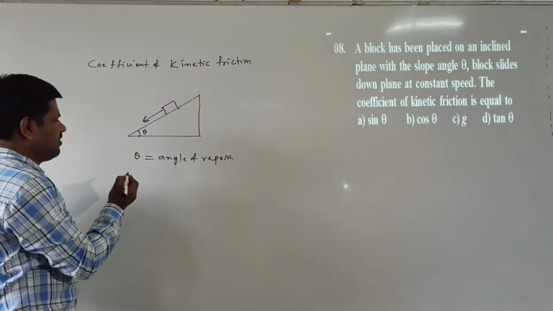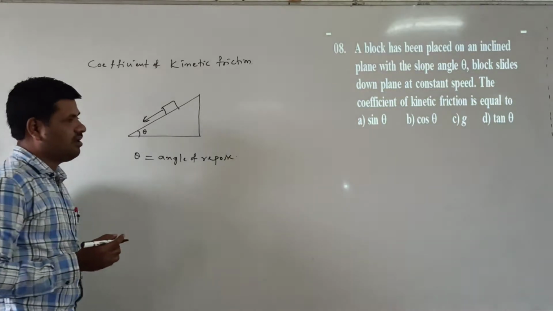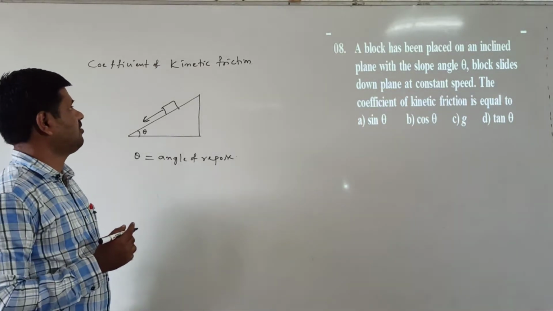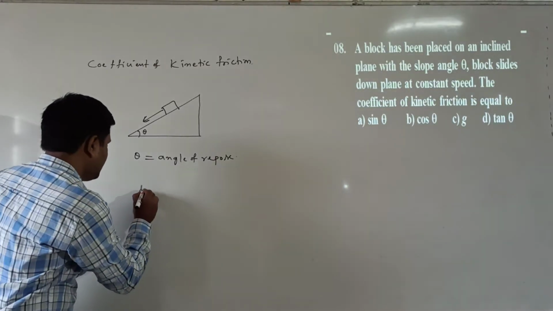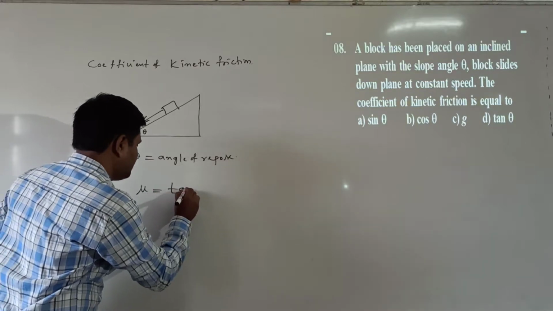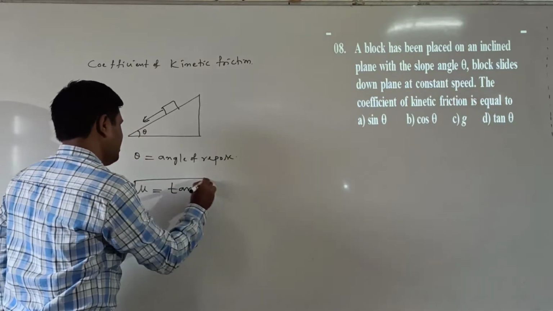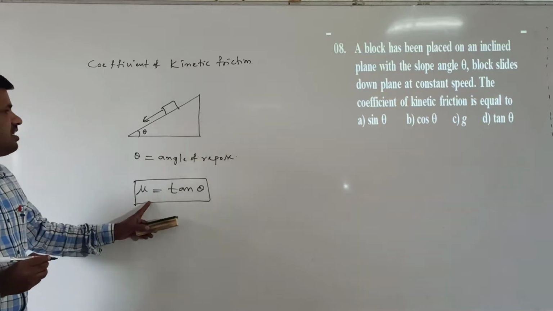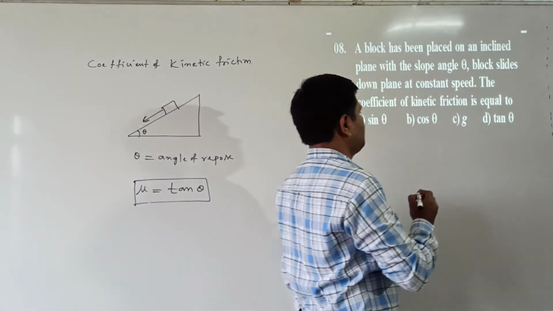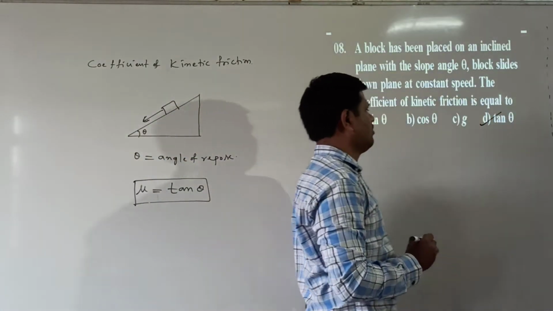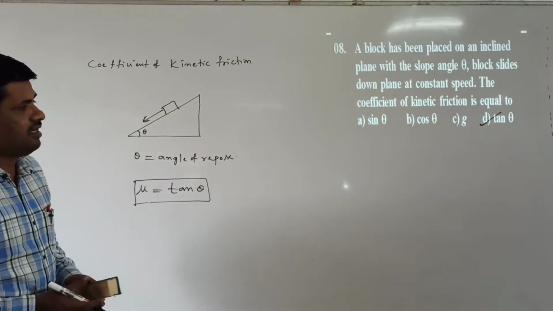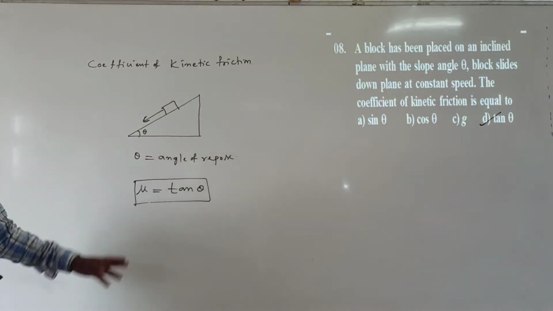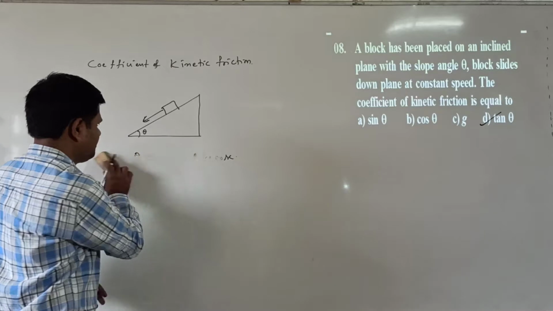In this case, when theta is the angle of repose, we know the relation between the angle of repose and the coefficient of kinetic friction: mu is equal to tan theta. So the coefficient of kinetic friction value is taken as tan theta. Which option is correct here? The D option is correct.